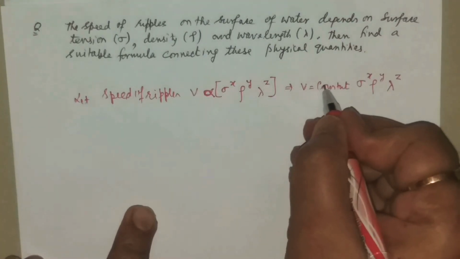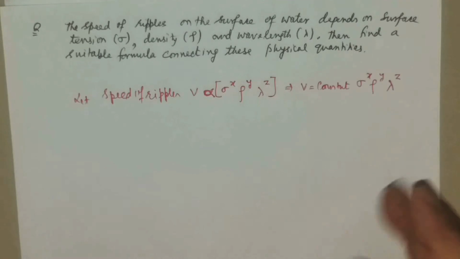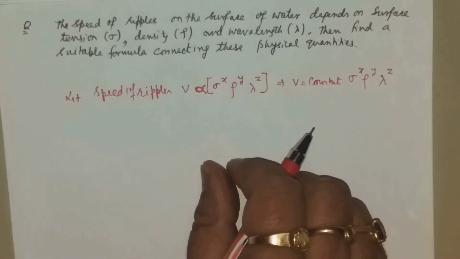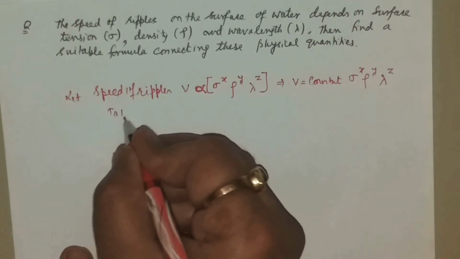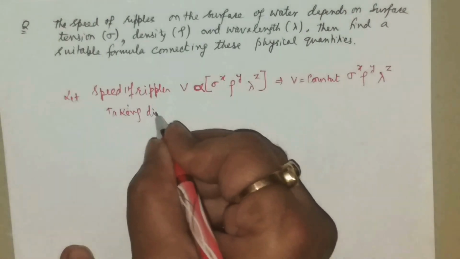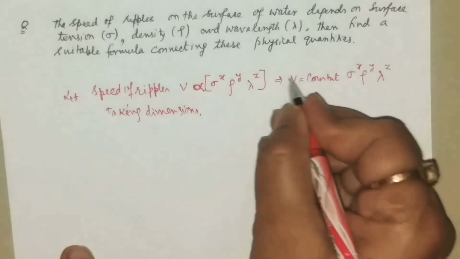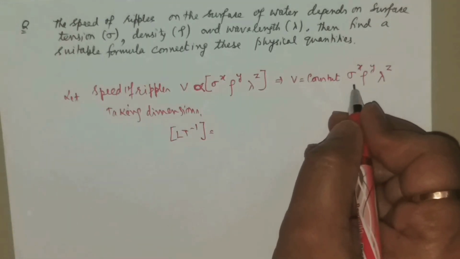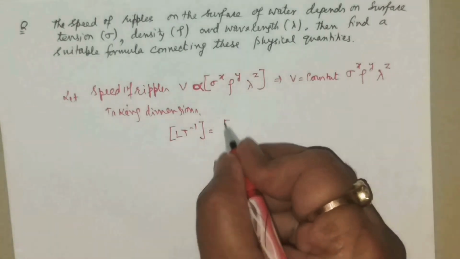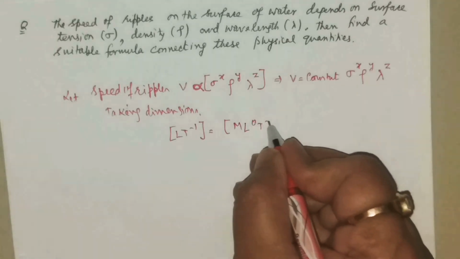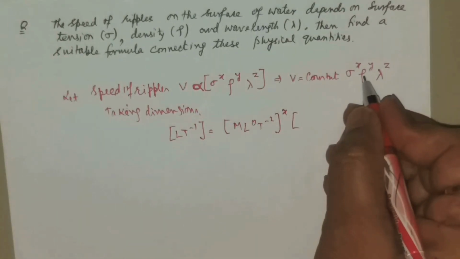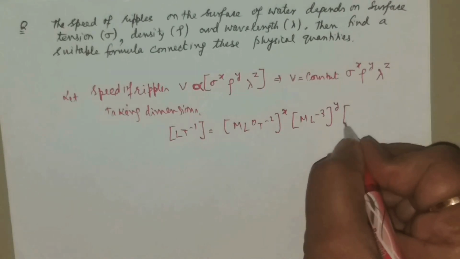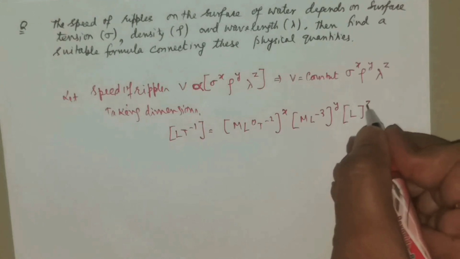Here the drawback of the dimensional method is that it cannot determine the value of the constant. It will remain indeterminate. We cannot say anything. Now taking dimensions, velocity is L T^-1. What is sigma they are saying? Sigma is the surface tension. You remember surface tension is M L^0 T^-2 to the power x. What is density? It is mass per unit volume, M L^-3. Lambda means wavelength, only L to the power z.